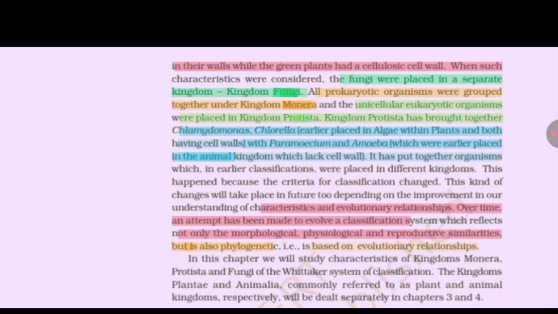Kingdom Protista has brought together Chlamydomonas and Chlorella, earlier placed in algae within plants and both having cell walls, with Paramecium and Amoeba, which were earlier placed in the animal kingdom and which lacked a cell wall. It put together organisms which in earlier classifications were placed in different kingdoms. This happened because the criteria for classification changed.